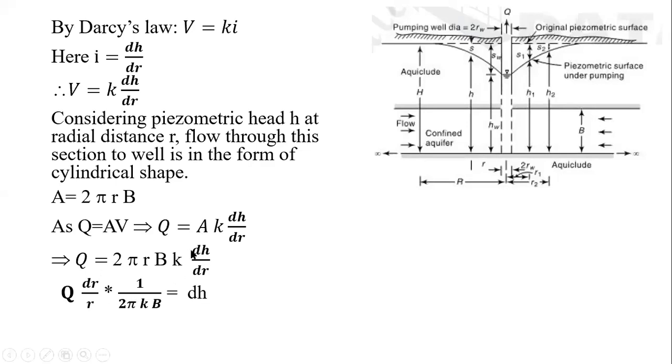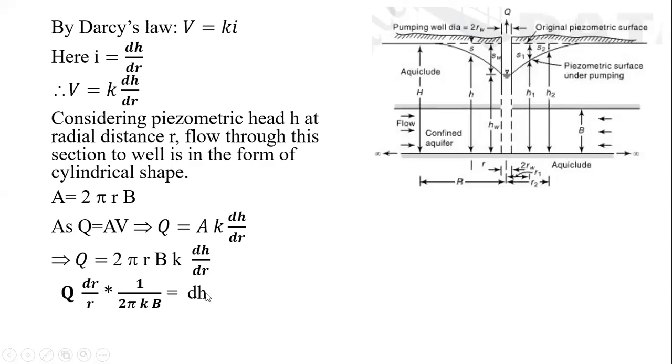On the left hand side of the equation, I have considered dH as it is. So dr, which was in the denominator, will be in the numerator here. Here r was in the numerator, multiplying, it will be dividing here. So Q into dr by r. Then 2 pi k and b were all in the numerator, multiplying over here, so by taking them to the left hand side, they are going to divide the same. So Q into dr by r into 1 by 2 pi kb, or Q dr upon r 2 pi kb, is equal to dh.